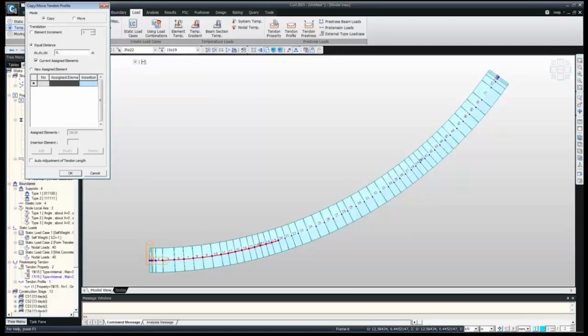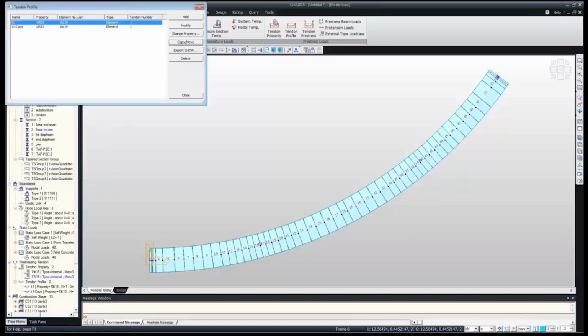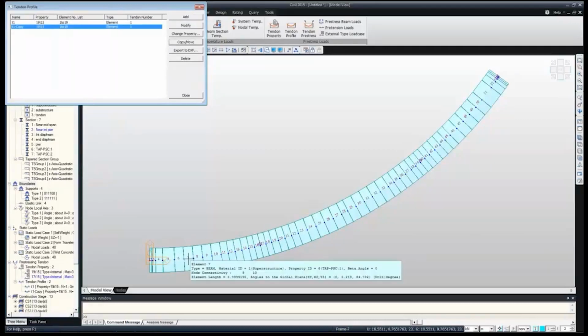What is the total distance? This is the cumulative distance dy from the first tendon to the last tendon. So this is again 2030. Then we can just do OK. So the same has been copied from the left to the right hand side also. So no need to define again and again. The same way we can define multiple tendons.